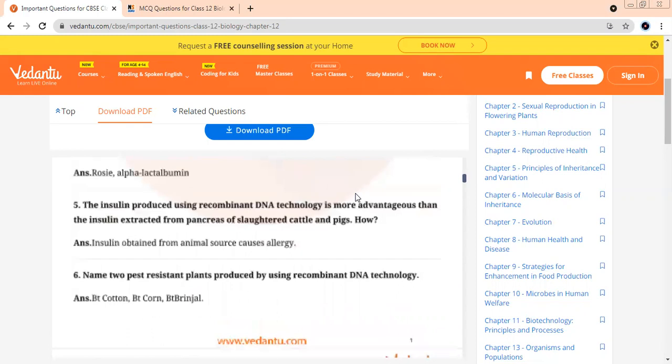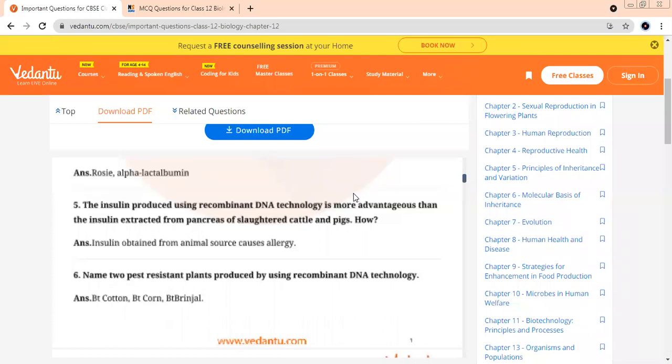The insulin produced using recombinant DNA technology is more advantageous than the insulin extracted from the pancreas of slaughtered cattle and pigs. Why? Because the one which we got from cattle, it caused what? It used to cause allergy. Why was it harmful, beta? Because it used to cause what in people? Allergy.